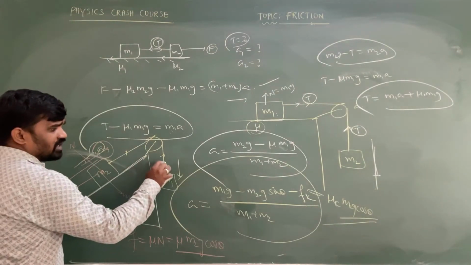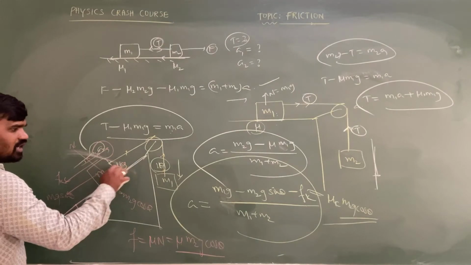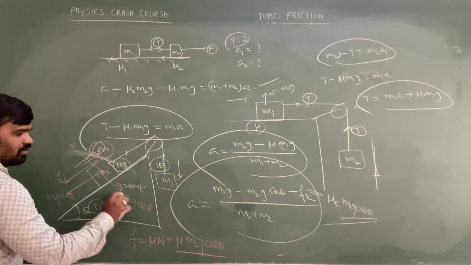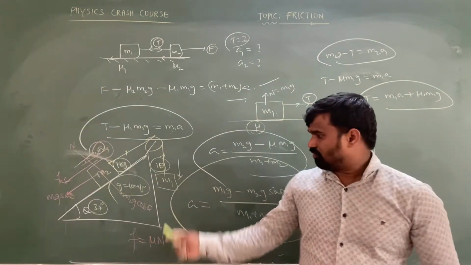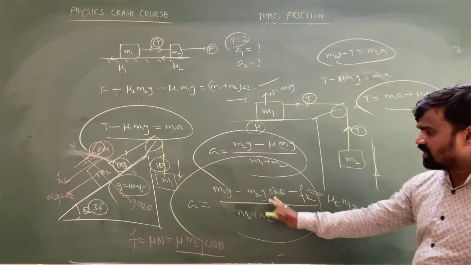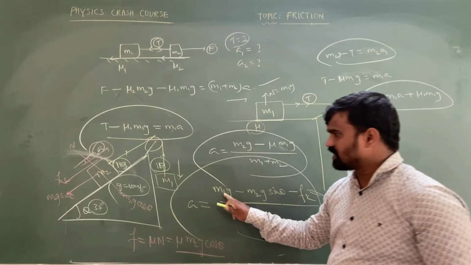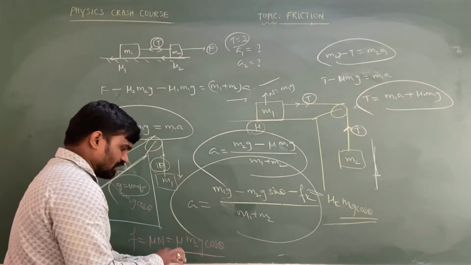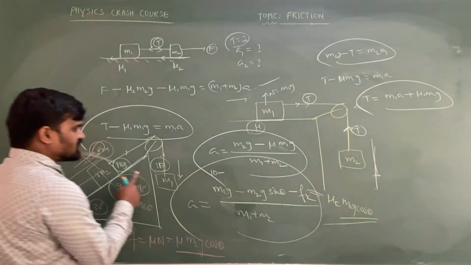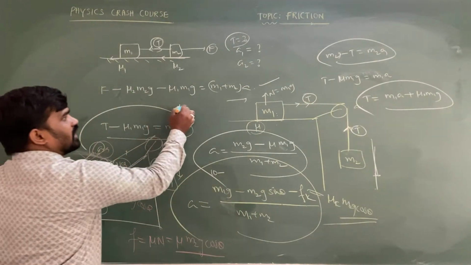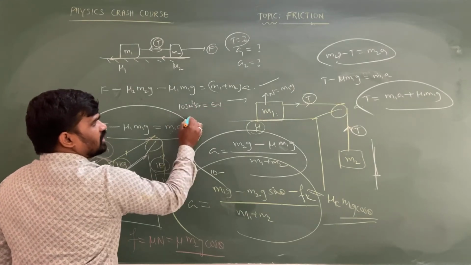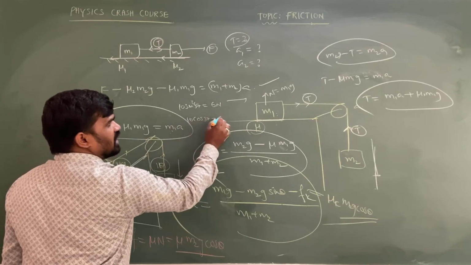Suppose I am taking this as 1 kg and this is also 1 kg. This I am taking as 37 degrees. Let's take g equal to 10 meter per second square, my dear intelligent. The blocks are 1 kg and 1 kg, g is 10 and the angle of inclination is equal to 37 degrees. Determine the value of acceleration. This is m1g, so 1 into 10, this is going to become 10. Then minus m2g sin 37, that is 10 sin 37. What can I write, sir? 3 by 5, so 6 Newton. 10 cos 37 is equal to 4 by 5, so 8 Newton we can get, sir.